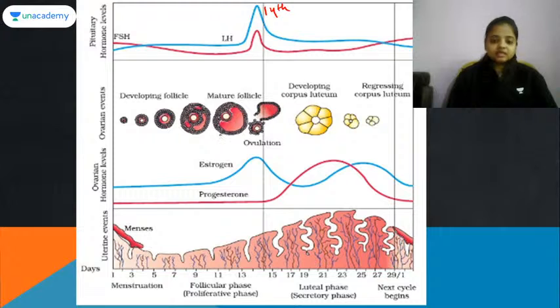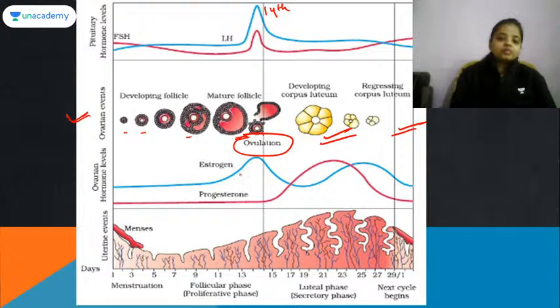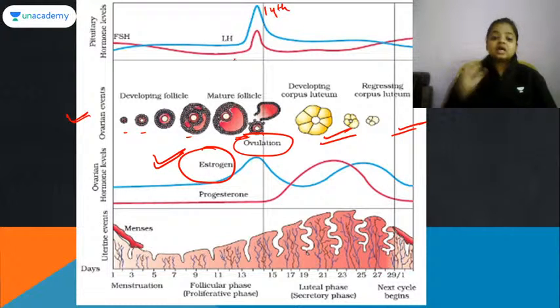The middle line given here shows the ovarian events: the primary follicle, secondary follicle, Graafian follicle, mature follicle formed, ovulation happened, then it is going to get converted into corpus luteum, and later it is going to get degenerated. When ovulation is occurring, at that moment the level of estrogen in the blood is very high. The levels of estrogen, LH and FSH, these three hormones, are very high. That's why females feel very energetic on the 14th day or in the middle of the menstrual cycle.